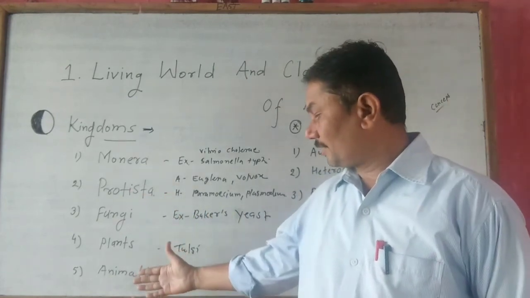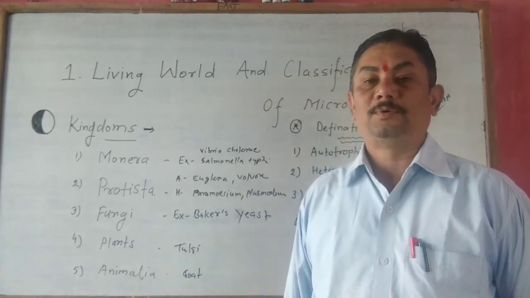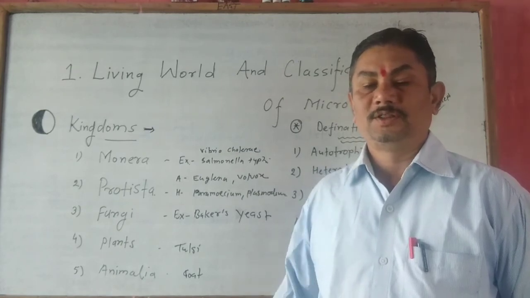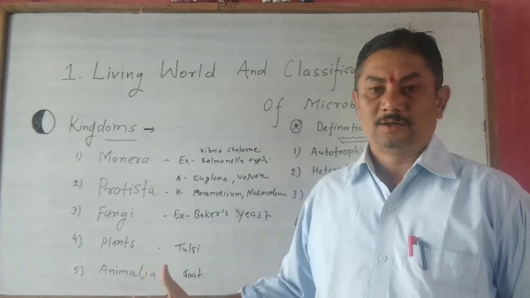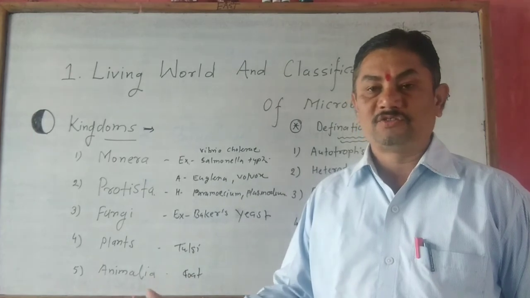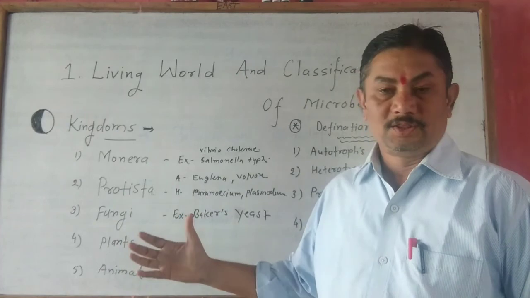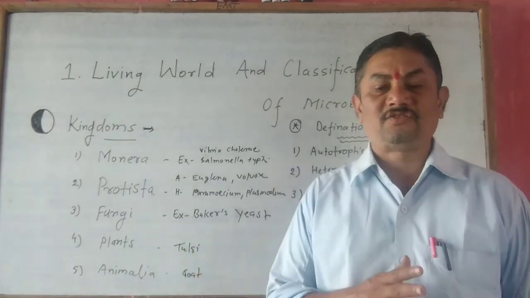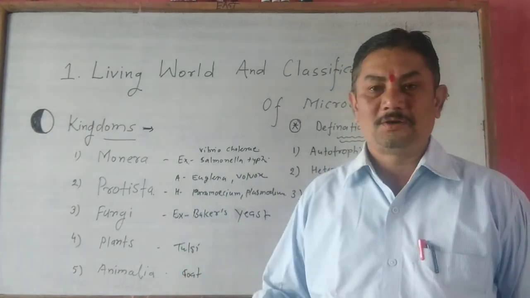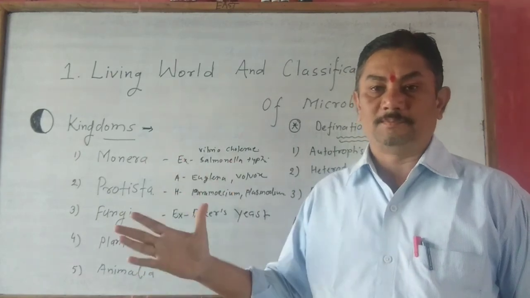And number 5, the kingdom animals. The characteristics of this kingdom we have to study in class 10th. They all are heterotrophs. They all are eukaryotes. They all are multicellular. These are the main characteristics of this group. Many animals like goat, monkey, donkey, and humans are examples of this kingdom.